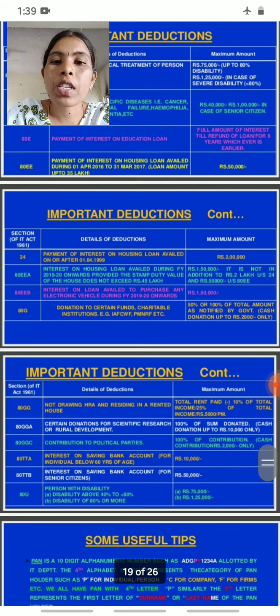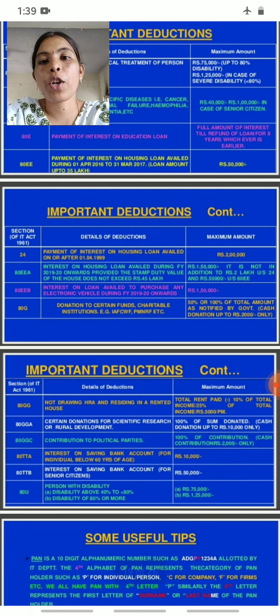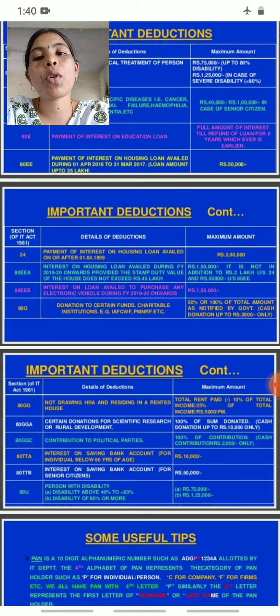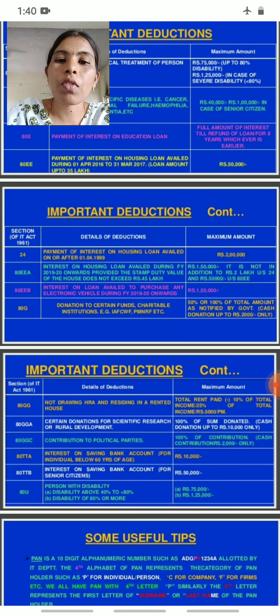And then the next section, Section 80EE. Payment of interest on housing loan availed during 1st April 2016 to 31st March 2017, loan amount up to 35 lakhs. The maximum amount is 50,000 rupees. So how much amount is given as a deduction? 50,000 rupees.